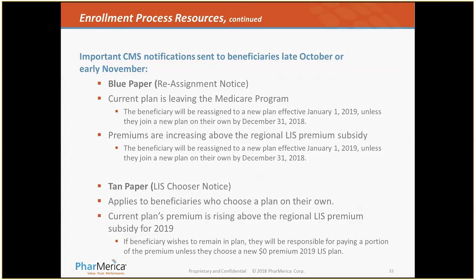The tan paper applies to beneficiaries who choose their own plan, meaning they need to choose their own plan. This also can include current plans that are losing their low-income subsidy premium subsidy. If the beneficiary wishes to remain in their current plan that's lost its low-income subsidy premium, they will be responsible for paying a portion of the premium unless they choose a new zero-premium plan in 2019.